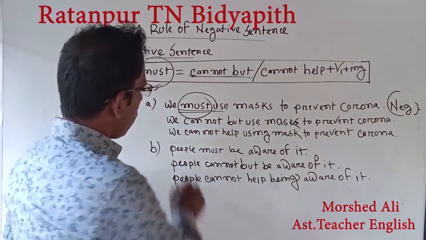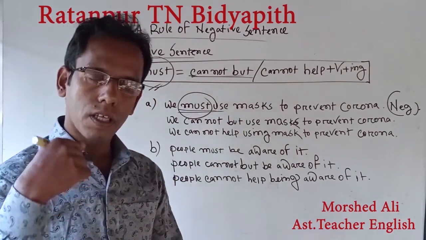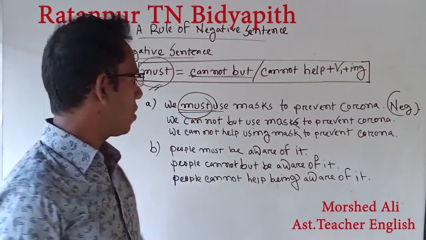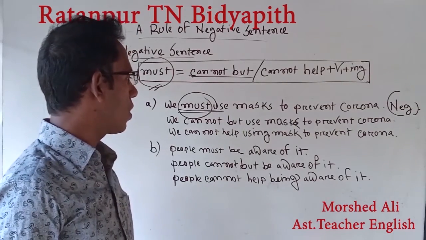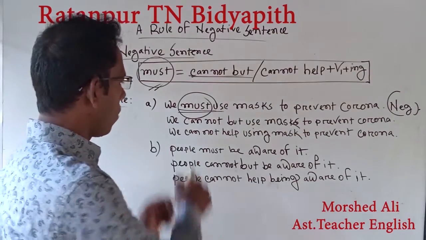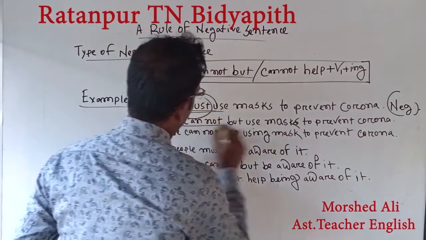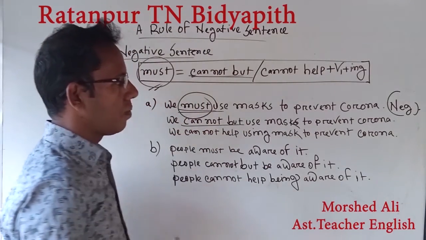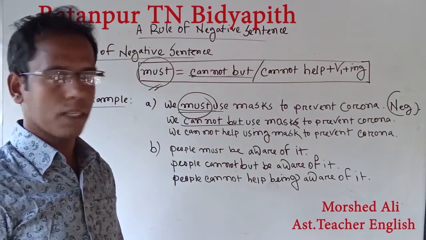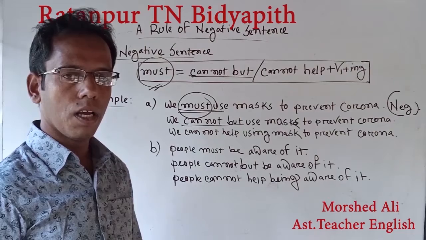So we must use a mask to prevent corona. And now if we change this sentence into a negative sentence, then what is the possible answer? If you follow carefully on the whiteboard, you can see that we cannot but use a mask to prevent corona.